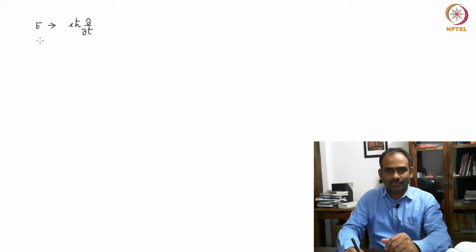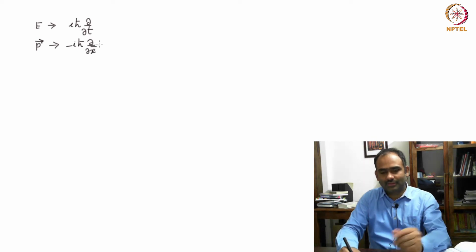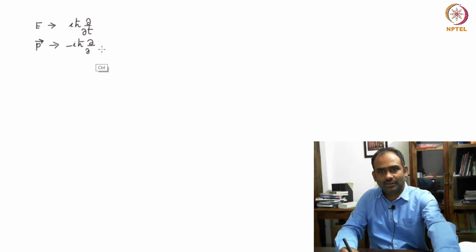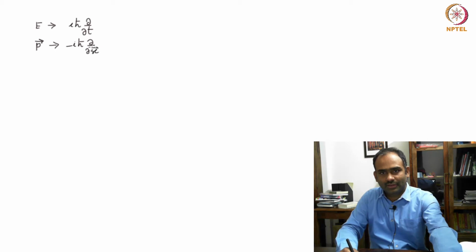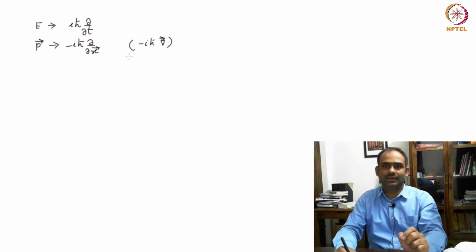Then you have momentum, that also you promote to an operator, and this is minus i h bar del over del x. These two are identical.